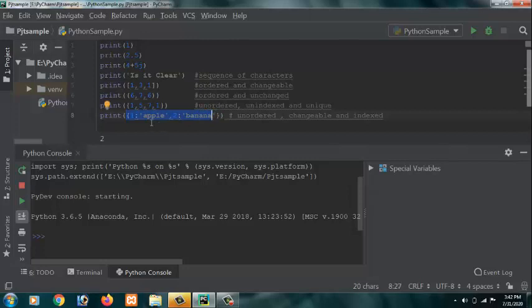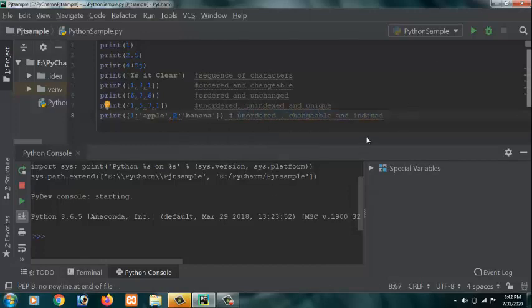For example, here the value apple is stored to the key which is 1, and banana is stored to the key 2. Likewise, each value will be assigned to a specific key and it is all enclosed within curly brackets. The dictionary data type is unordered, changeable and indexed.